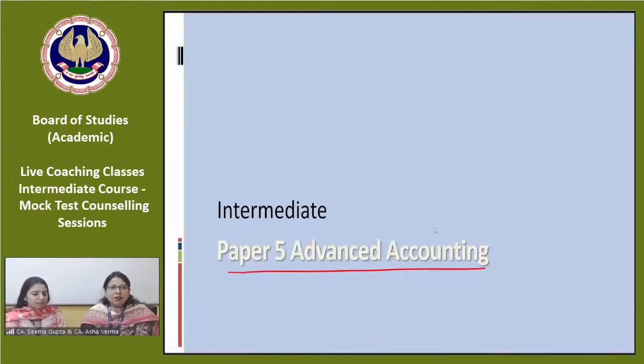First of all, for starting the preparation for this particular paper, we must know what is the pattern of the question paper. The pattern of the question paper is very important to be understood, because otherwise you will not be able to know which type of questions generally come in the examination and how we are supposed to attempt those questions.